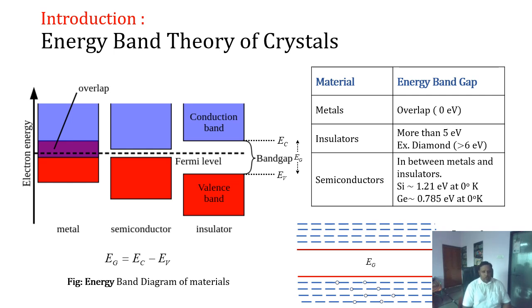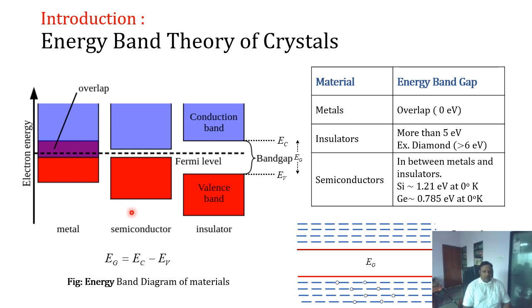As we all know, in an atomic structure there is a nucleus, and around the nucleus there are different energy levels of the electrons. As we go higher, electrons get higher energy. Whenever these atoms are closely spaced together, the energy states overlap each other, and an energy band structure is created.